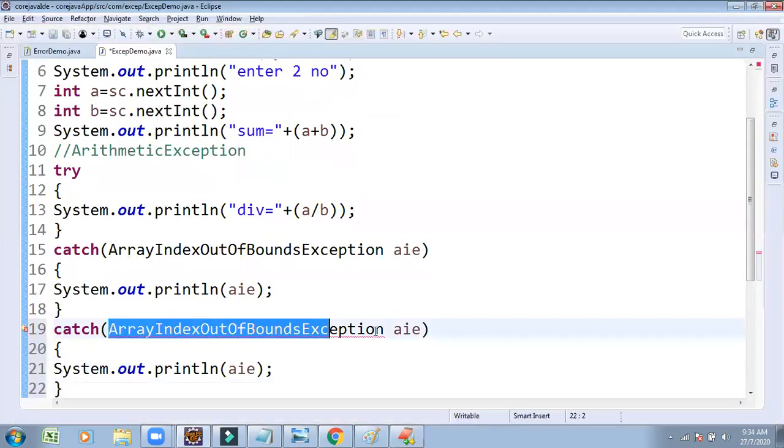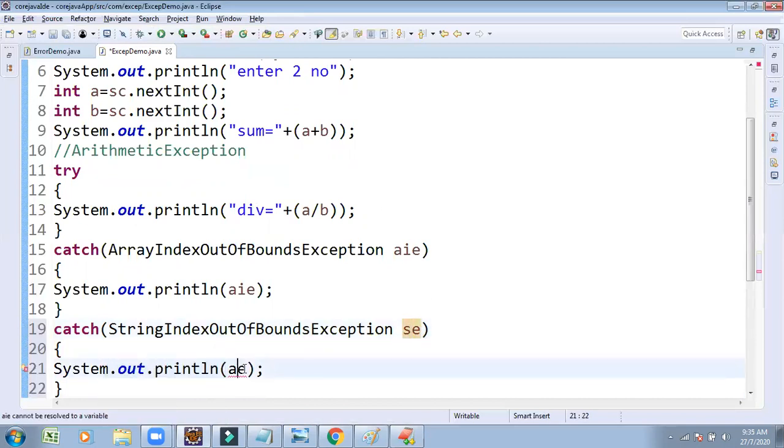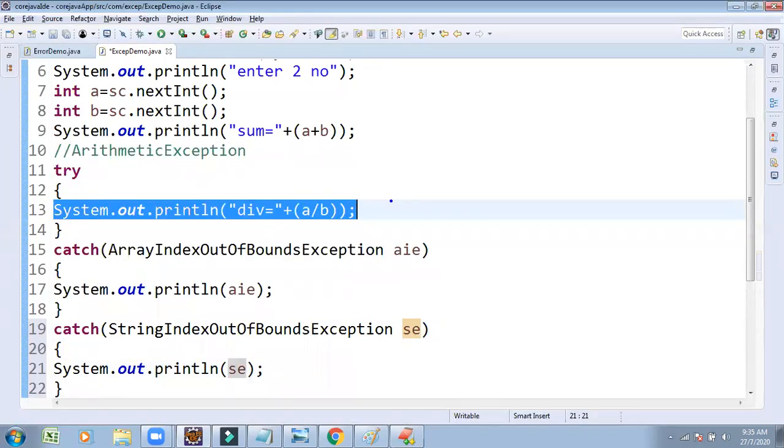What are we doing? The suspicious, doubtful code we provide under the try block may be caught by its relevant catch block.